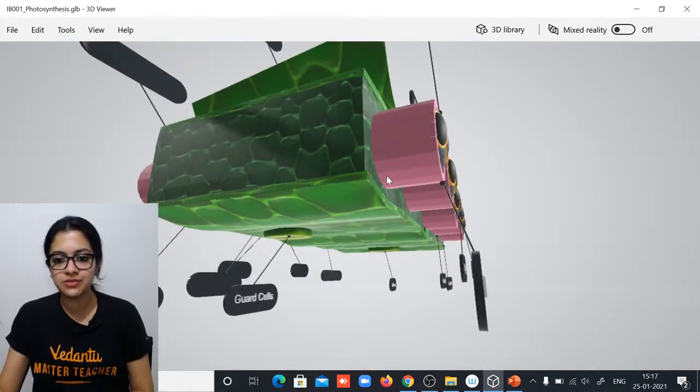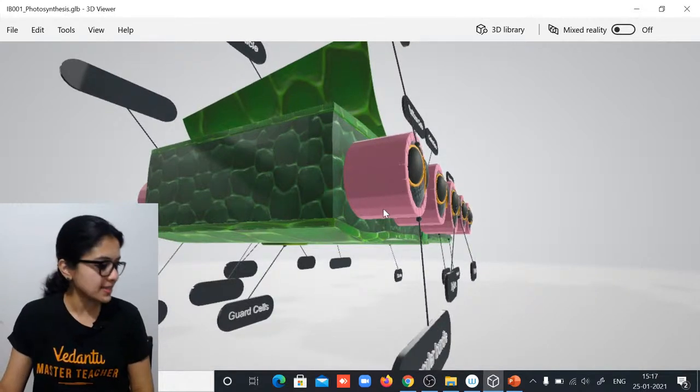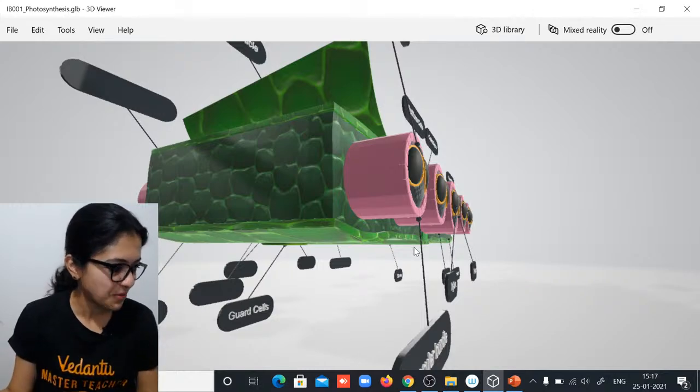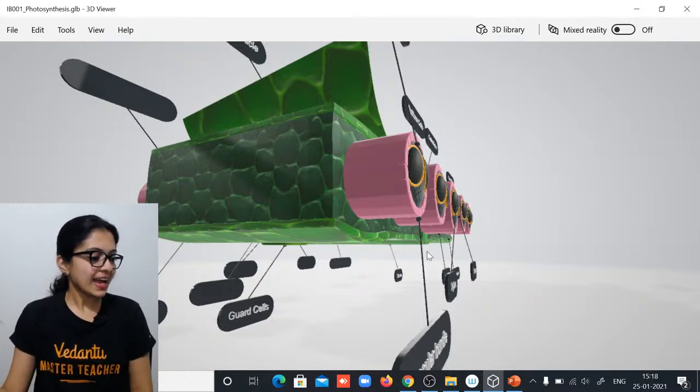Look at them from a side view. See that? The pink ones. They are, yes, vascular bundles. Killer visualization, says Subroto. Yes.